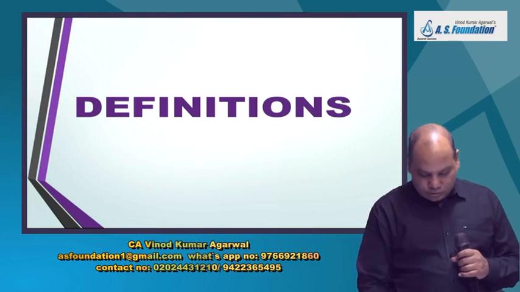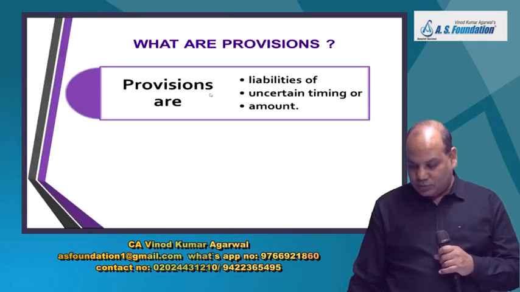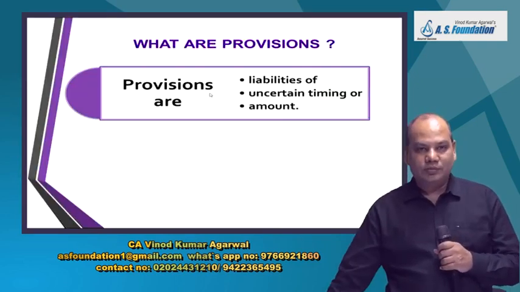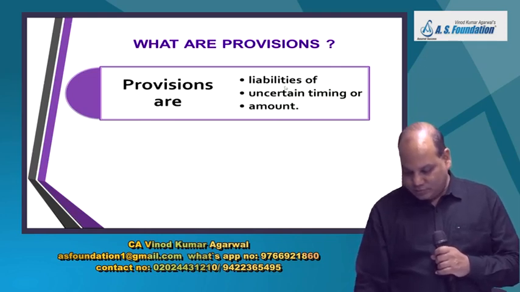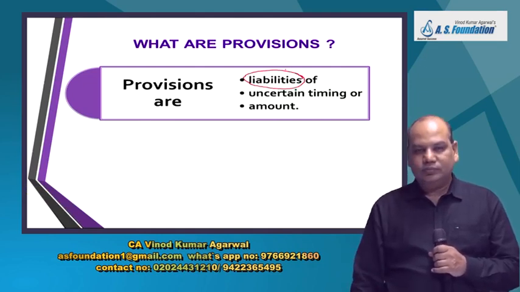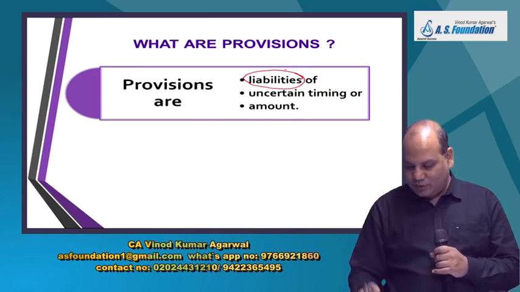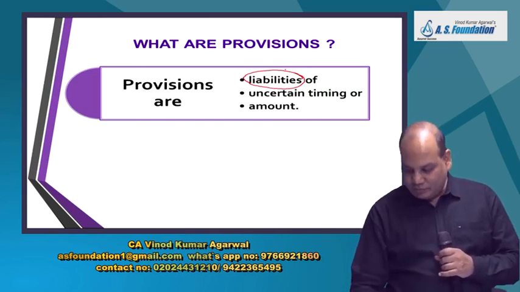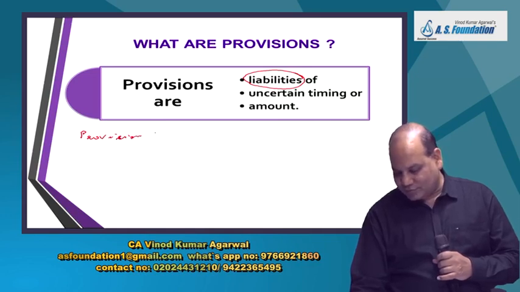Now we'll first go through some key definitions used in the standard. So first, what do you mean by provision? Provisions are liabilities. When we were students of accounts in 11, 12, BCom, MCom, even foundation, inter, we used to write provision for bad debt.